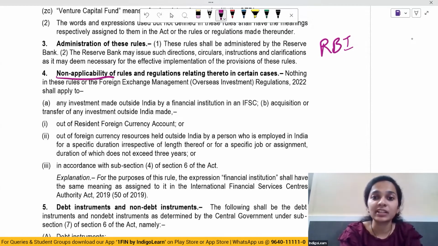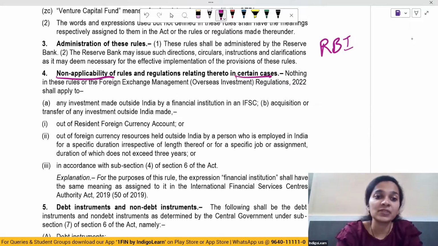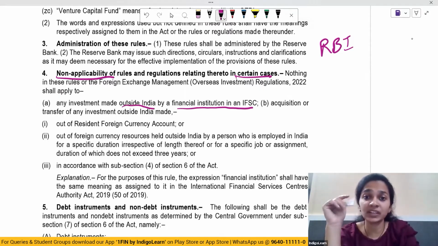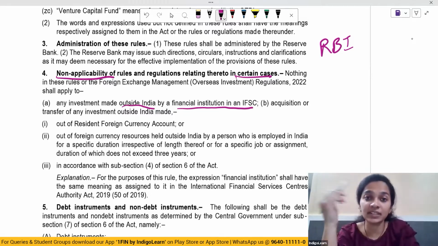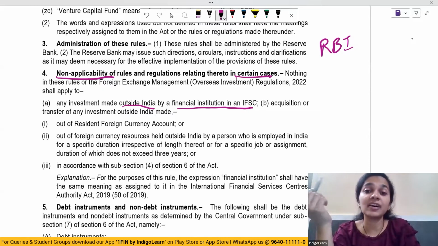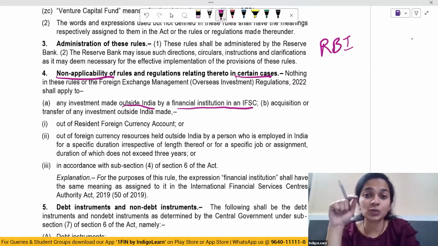non-applicability of rules and regulations in certain situations. So what are the cases wherein these rules and regulations will not apply? Any investment made outside India by a financial institution in an IFSC. So the first case wherein these rules and regulations will not be applicable is where the investment is made outside India by any financial institution in an IFSC. If an investment is made by a financial institution outside India in an IFSC, these rules will not be applicable there.